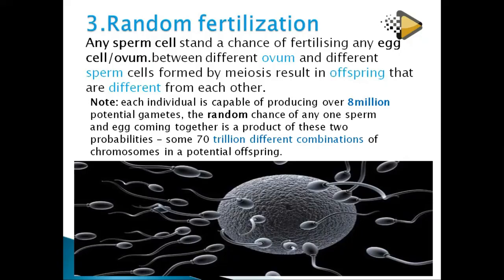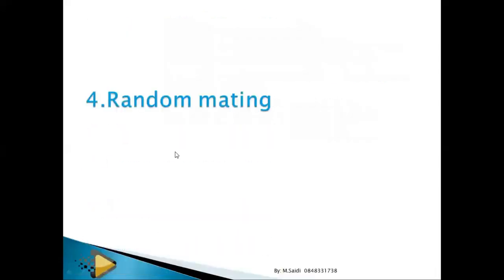Even the budget of South Africa might not be 70 trillion. I don't know, I'm not a politician, but it might not be. This is a lot of money, if it is in terms of money. But with sperms, you have all these chances, and your sperm was able to fertilize. So it means that random fertilization can bring about variation. So it is also a cause of variation.